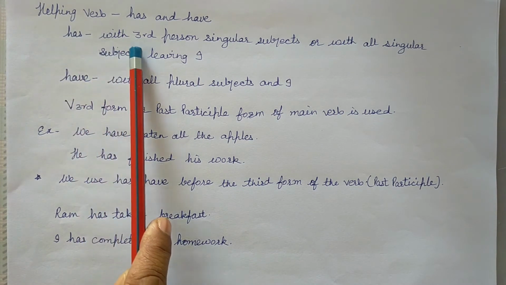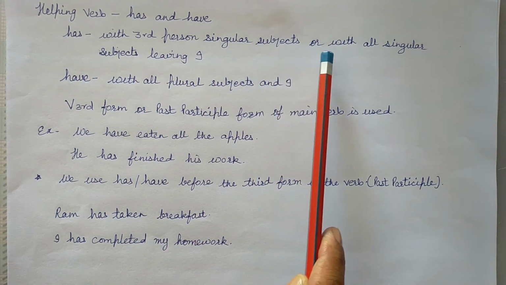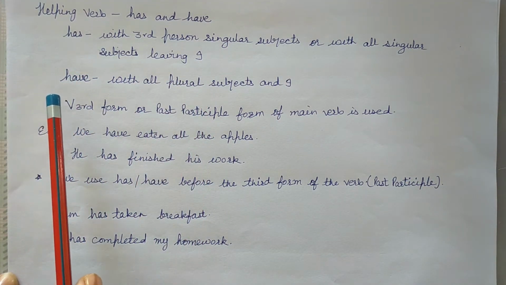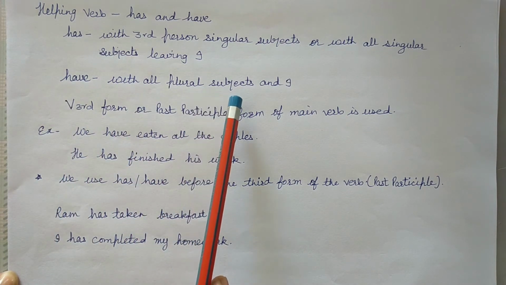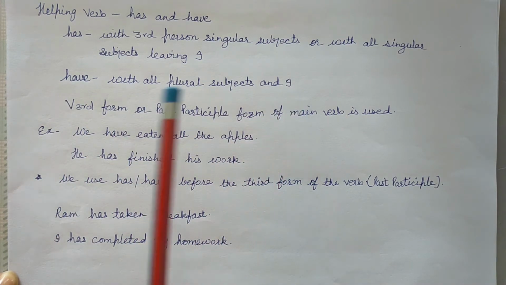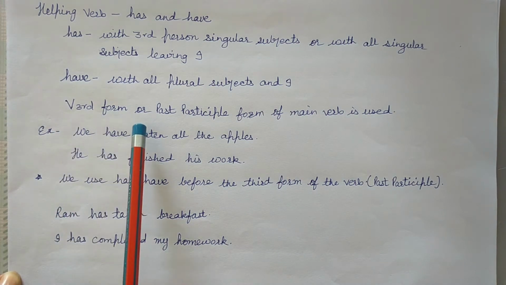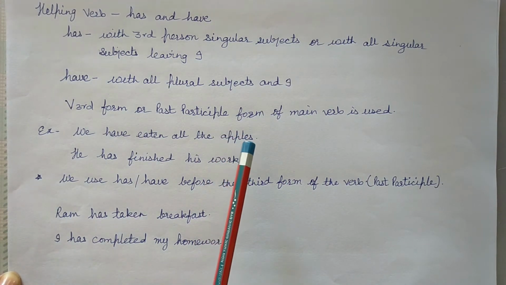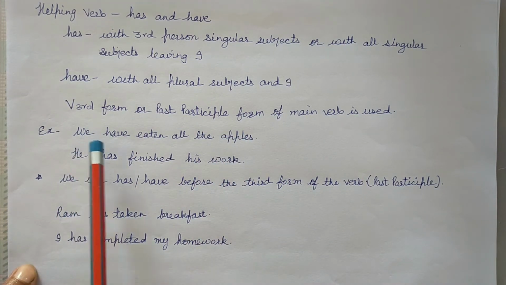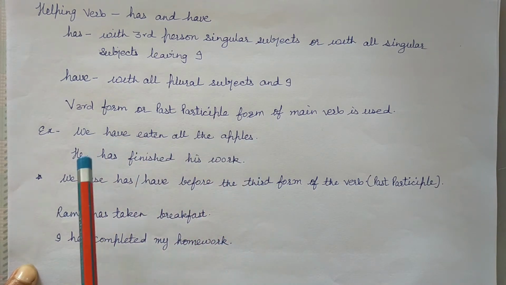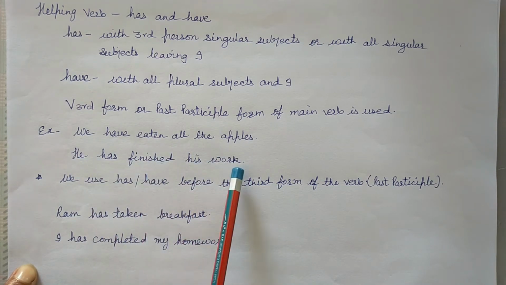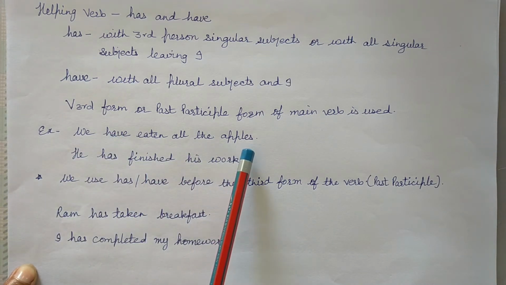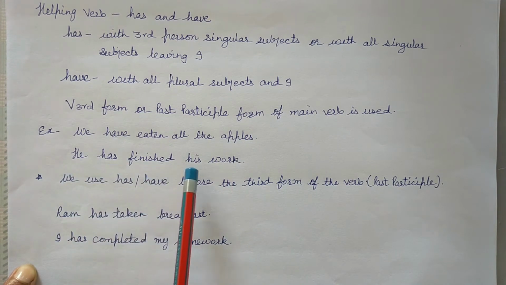We use has with third person singular subjects, or with all singular subjects leaving I. We use have with all plural subjects and I. Verb's third form or past participle form of main verb is used in present perfect tense. Example: we have eaten all the apples. He has finished his work.